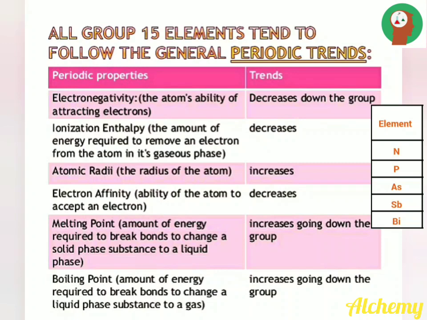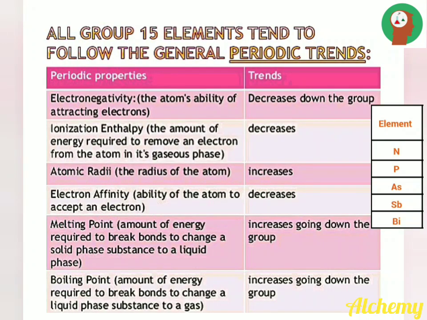The second property is ionization enthalpy. It is the amount of energy required to remove an electron from the outermost shell of an atom in its gaseous phase. As we move down the group from nitrogen, phosphorus, antimony, etc., the atomic size increases. When the size increases, the effective nuclear charge decreases. As it decreases, it becomes easy to remove the electrons from the outermost shell. Thus, the ionization enthalpy decreases down the group.